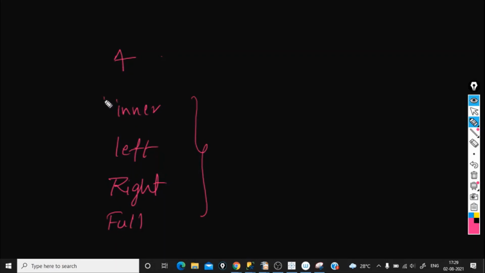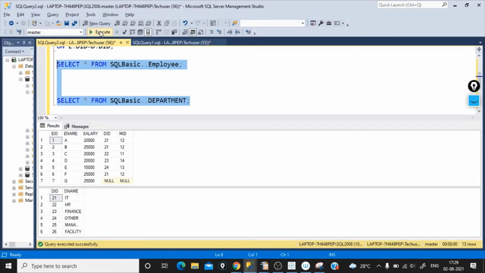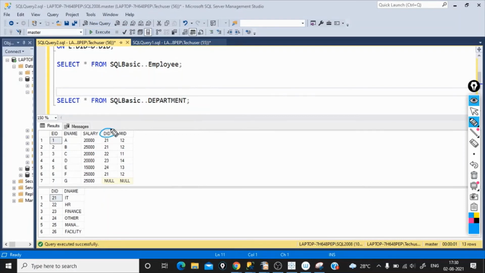There are four different types of join. One is inner join, left outer join, right outer join, and then full outer join. We will see all these types one by one. So for now, let's go and see inner join. These two are the tables which I have created for this use case. So we have the employee table and department table. You can see there is a department ID in the employee table and a department ID in the department table.